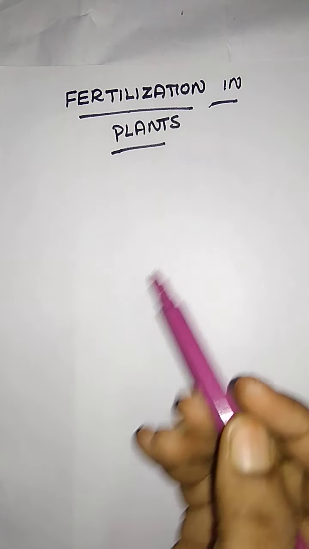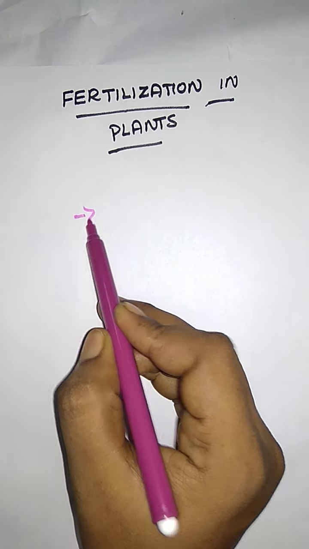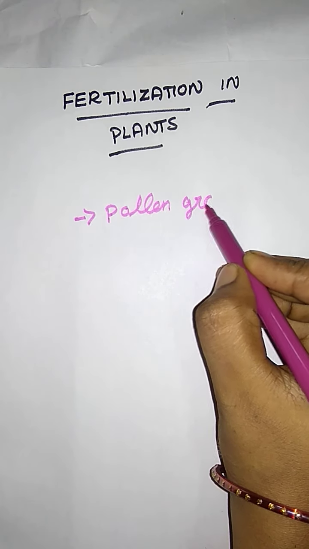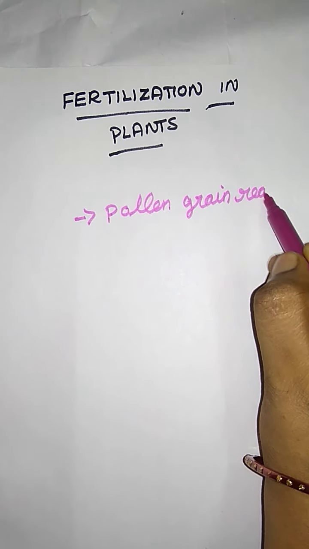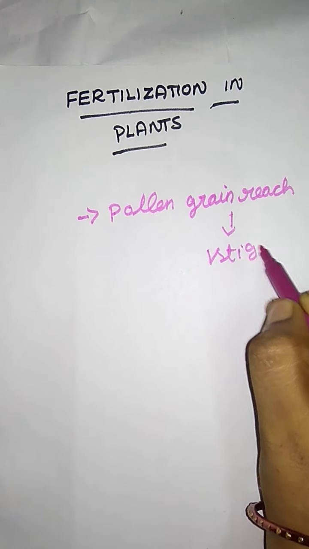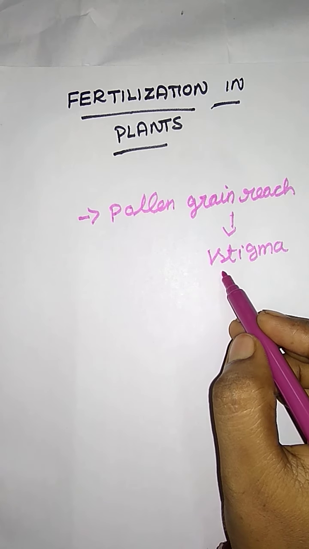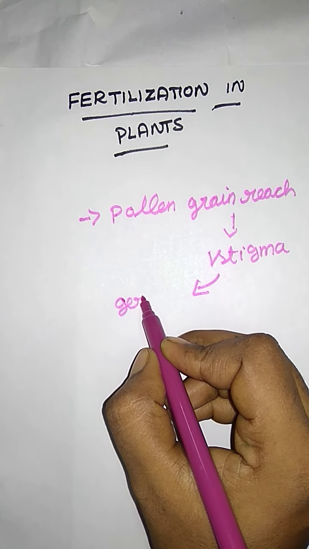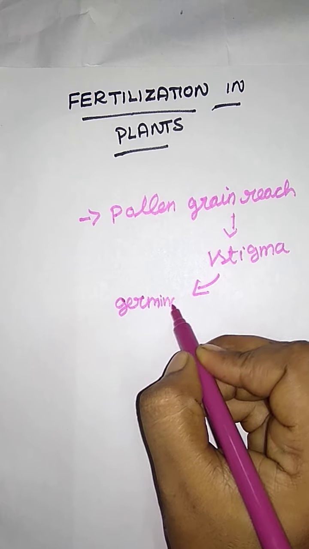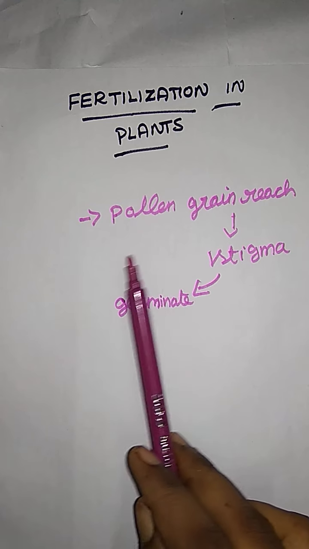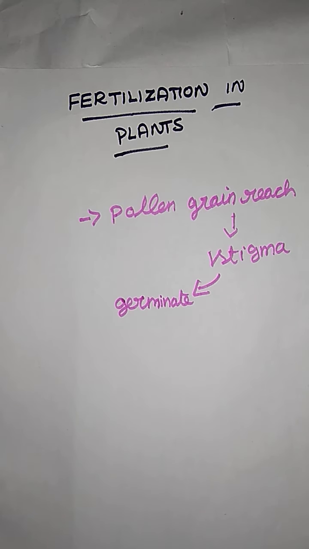First, the pollen grain reaches the stigma. What is the purpose of reaching the stigma? To germinate. Once the pollen reaches the stigma surface, it undergoes germination.